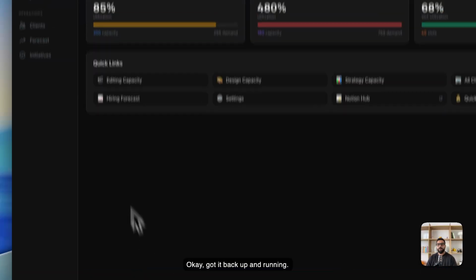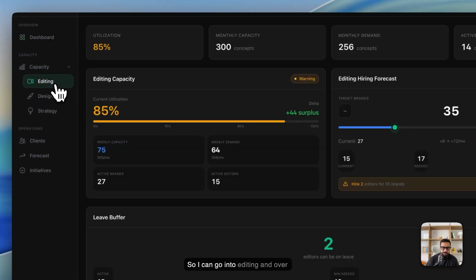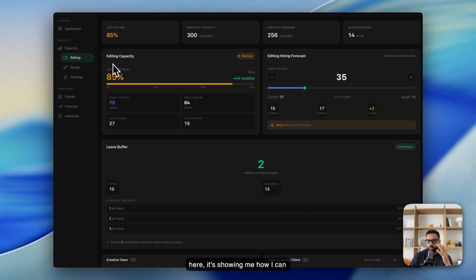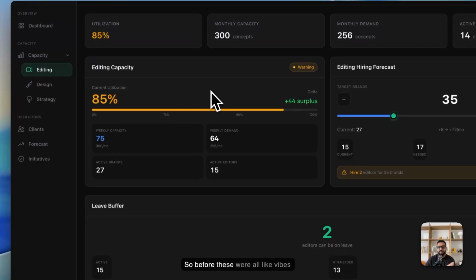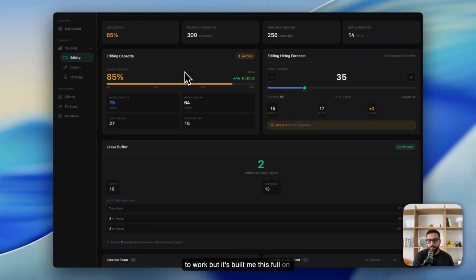Okay, got it back up and running. So I can go into editing, and over here, it's showing me how I can calculate who I need to hire in terms of capacity and what my current team utilization is. So before, these were all vibes and numbers that we were just trying to work out, but it's built me this full-on dashboard. So rather than trying to do this all myself manually or hiring someone, I genuinely built this in, I'm going to say, like 20 minutes, just prompted it, said, here's what I want.